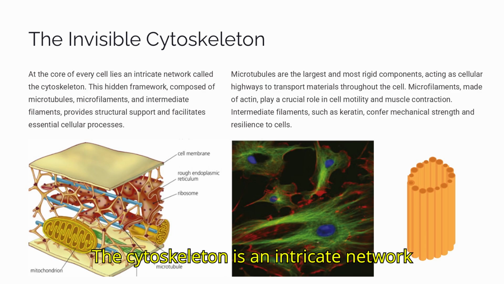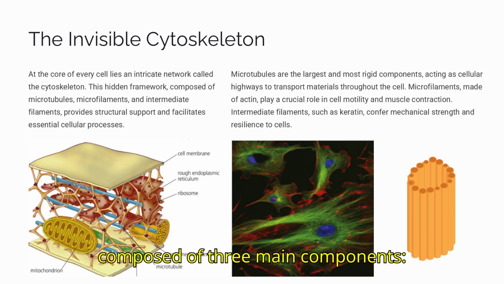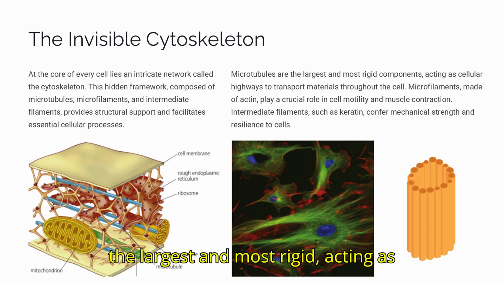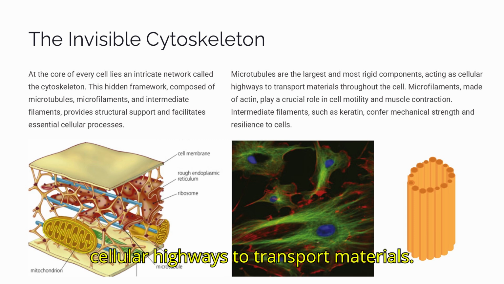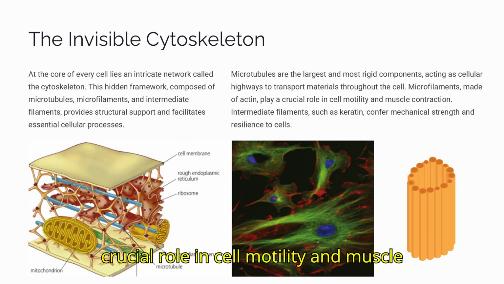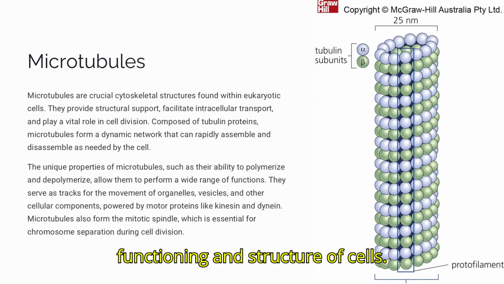The cytoskeleton is an intricate network at the core of every cell, providing structural support and facilitating essential cellular processes. It is composed of three main components: microtubules, microfilaments, and intermediate filaments. Microtubules are the largest and most rigid, acting as cellular highways to transport materials. Microfilaments, made of actin, play a crucial role in cell motility and muscle contraction. Intermediate filaments, like keratin, confer mechanical strength and resilience to cells. This hidden framework is essential for the proper functioning and structure of cells.